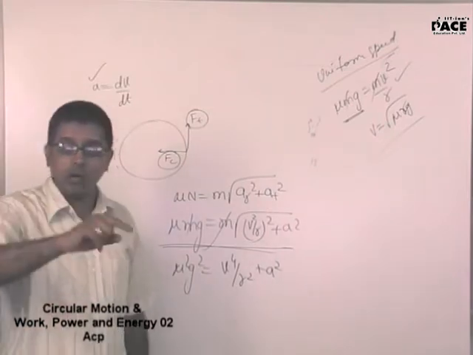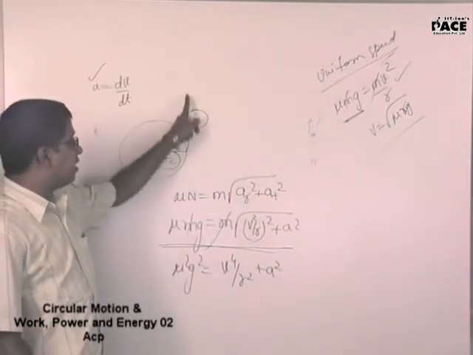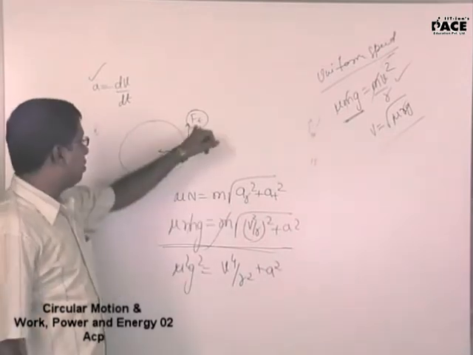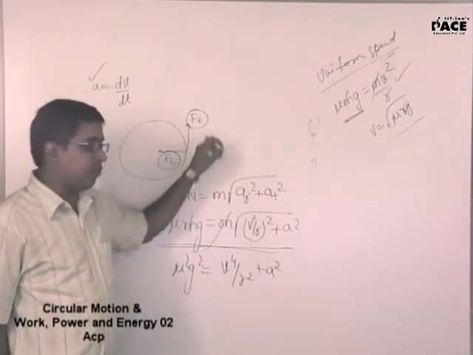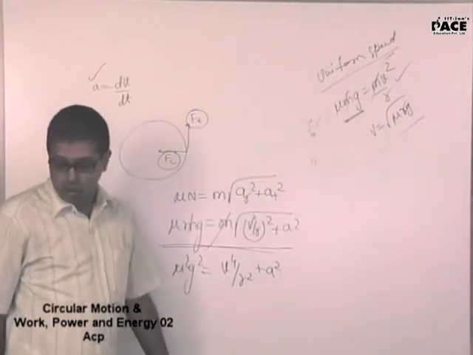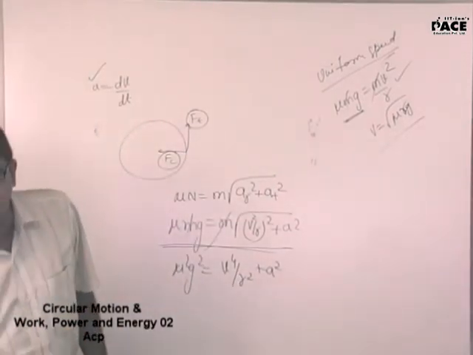But here it is not going with uniform speed. Its speed is increasing. Who will provide that? That will be provided by the frictional force. So friction not just provides the required centripetal force, but also the tangential force.